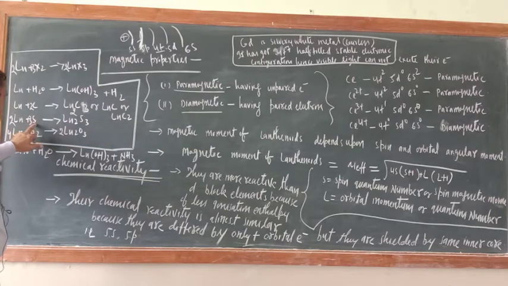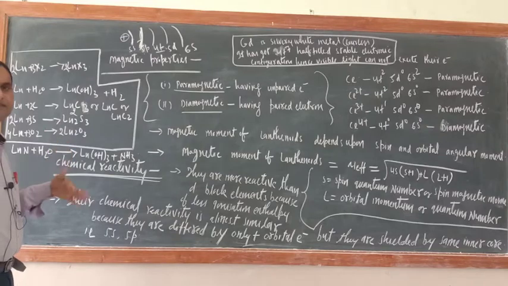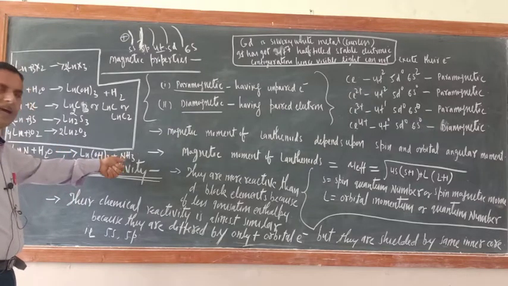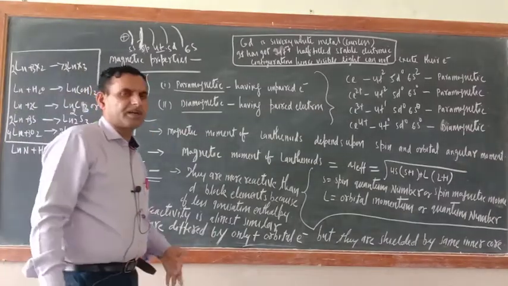Similarly, Ln plus sulfur gives Ln2S3, Ln plus 3O2 gives Ln2O3, okay. Ln2O3 is the oxide. Similarly, lanthanide nitride plus H2O. This is the rule: whenever any metal nitride reacts with water, one of the products is ammonia gas, NH3. So this is all about their reactivity.